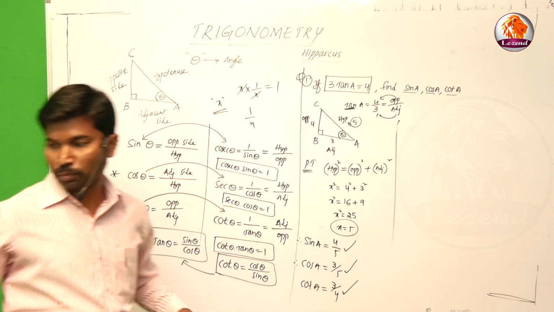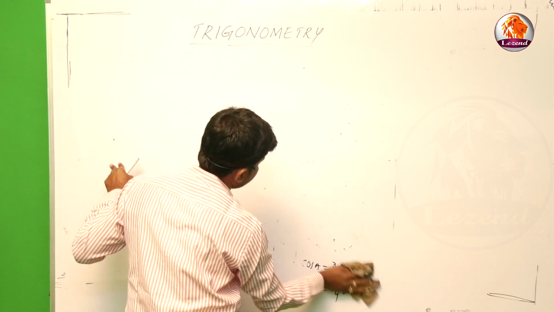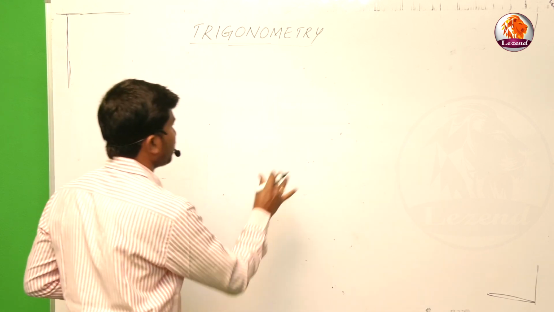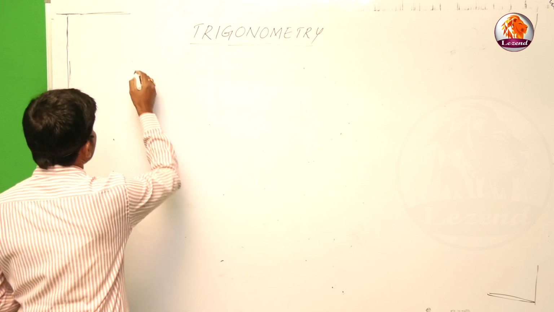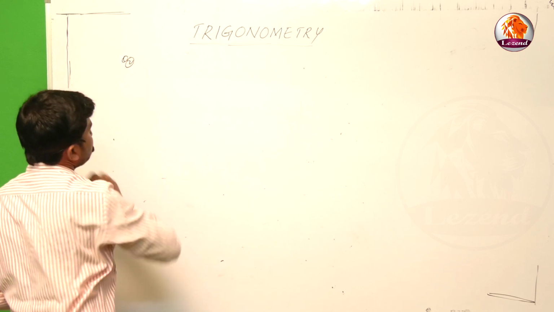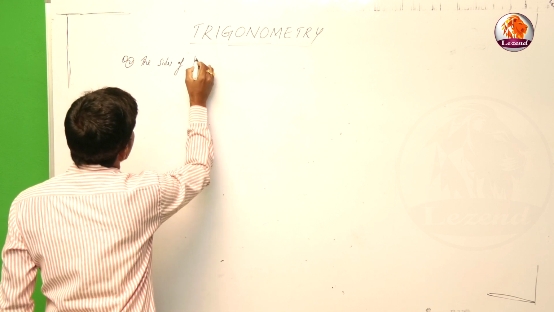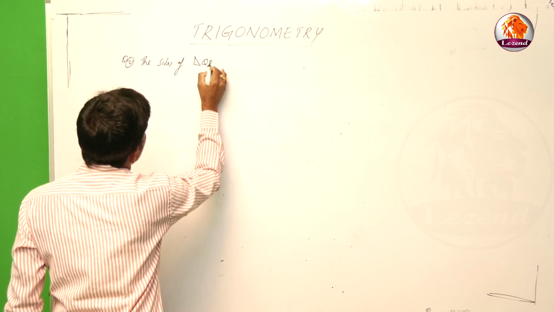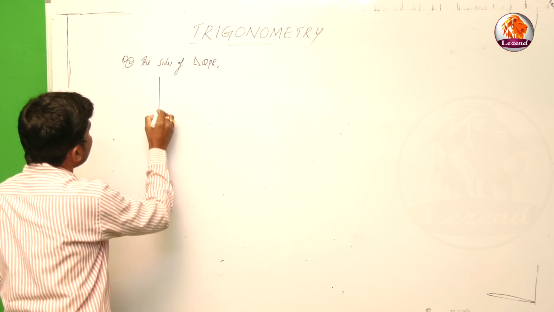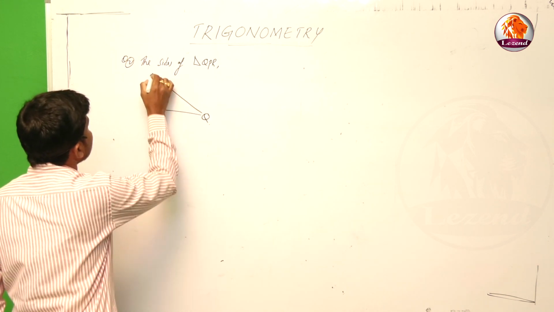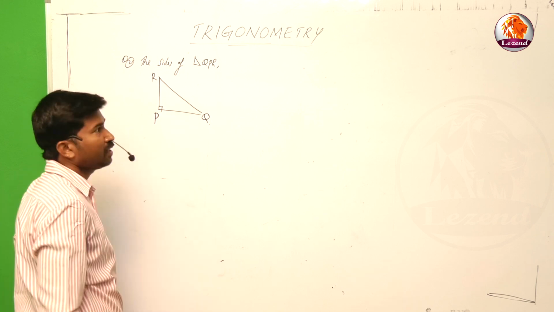Now we'll go for one more problem. If the sides of a right angle triangle QPR are given, this is the second problem based on the concept. For example, draw the right angle triangle. This is Q, this is P, this is R. Right angle at P, they mentioned that.